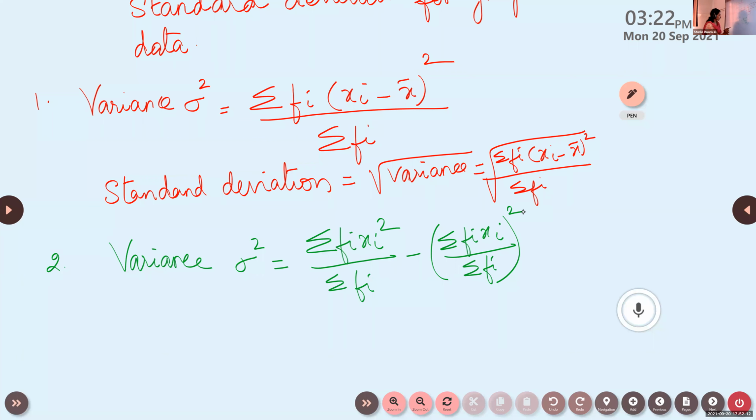One more formula is there, the third one.